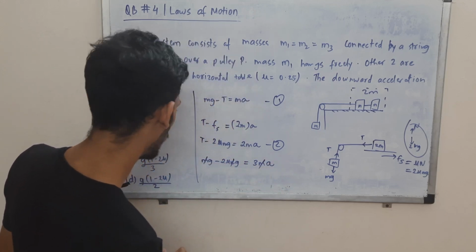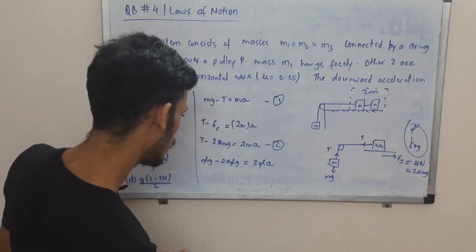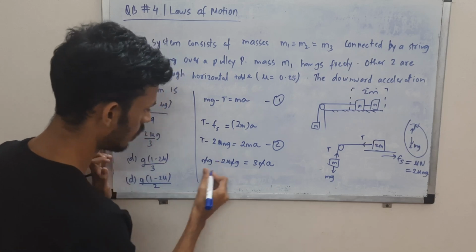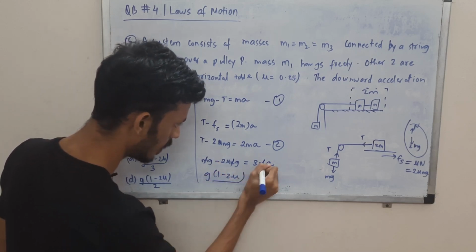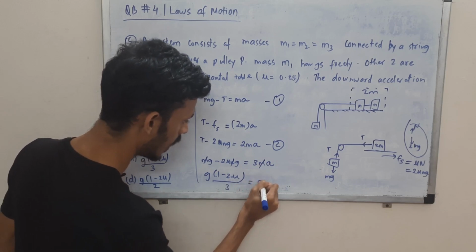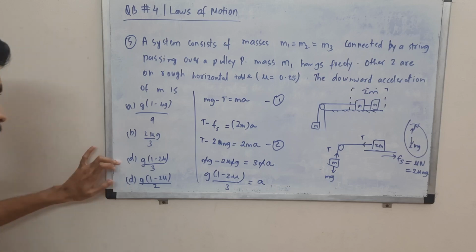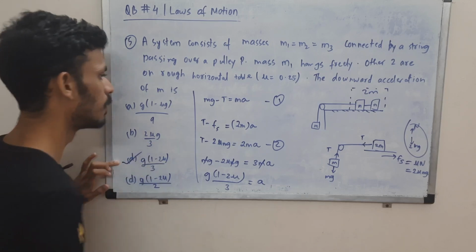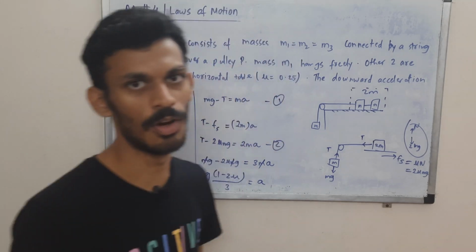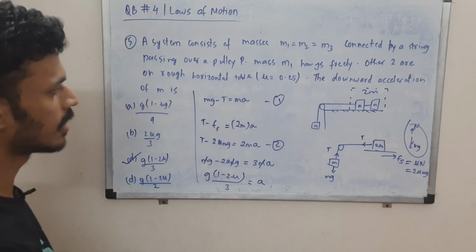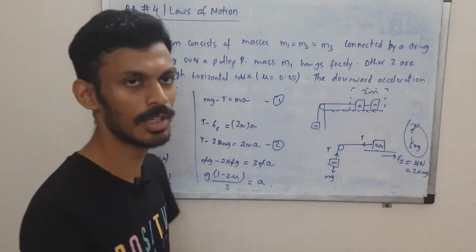And what are we left with? You can take this g common, 1 minus 2 mu, and divide this by 3. So you get the acceleration, which is option C. So quite simple. You just have to apply simple logic and your equation of motion. Net force is mass into acceleration. So that's about this question.